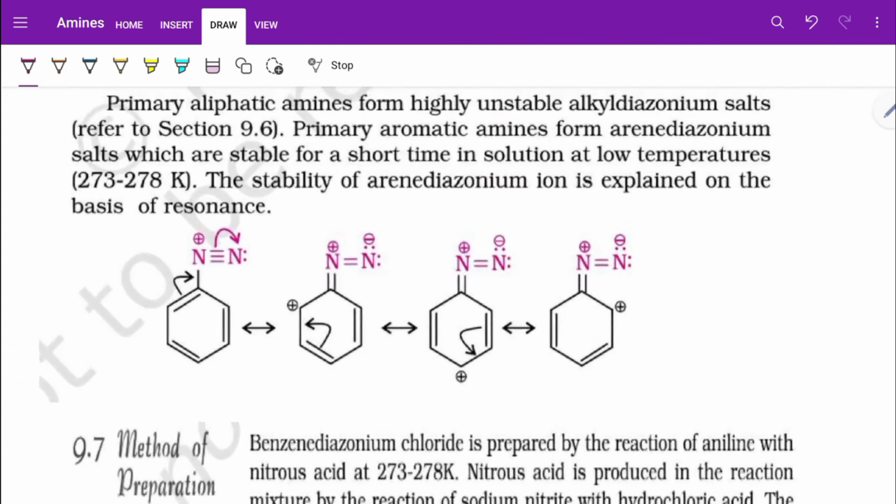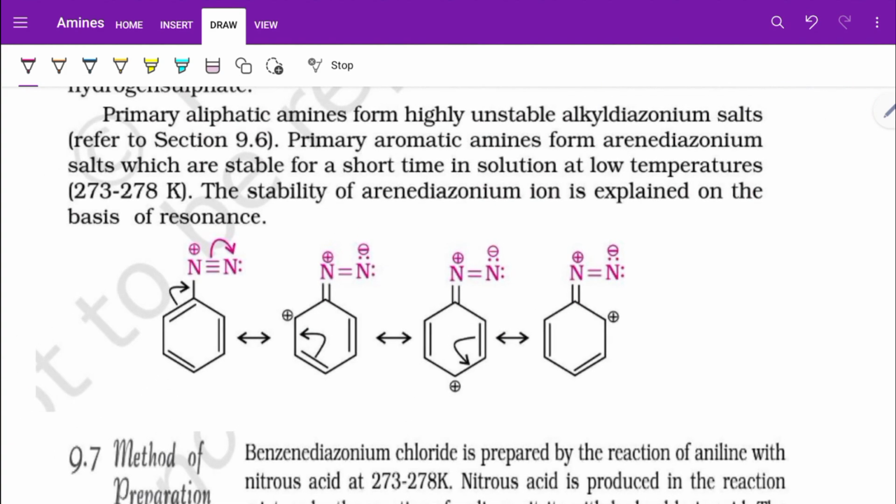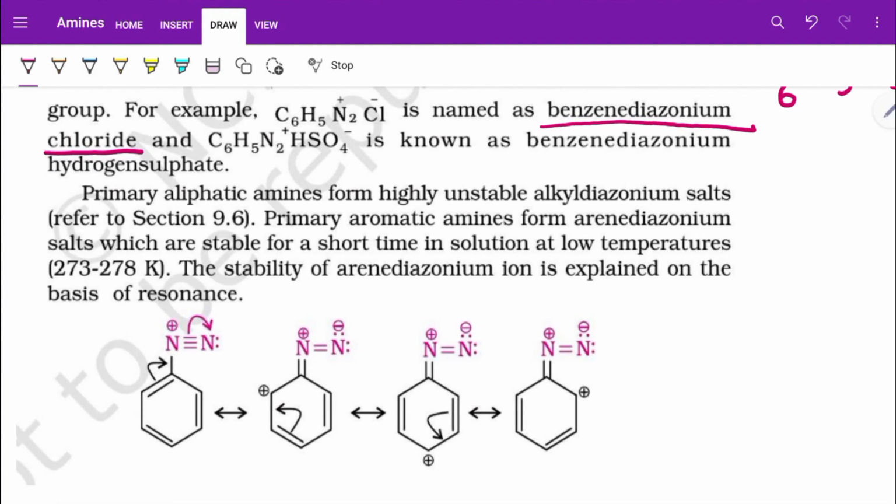Now, primary aliphatic amines. By that what can we say? I can say RNH2, because the nitrogen atom is directly attached to one carbon atom, so it is primary, and it is attached to an alkyl system, so it is aliphatic. So primary aliphatic amine forms unstable alkyl diazonium salt.